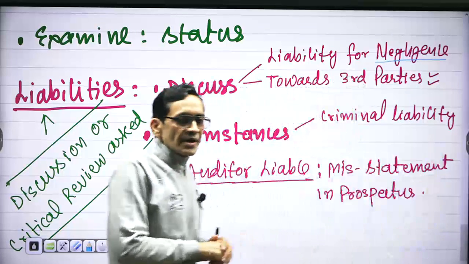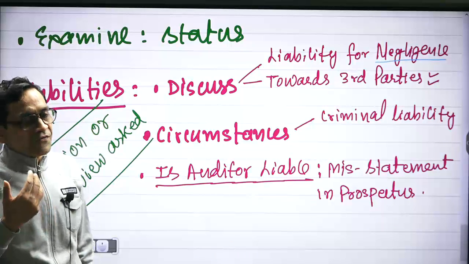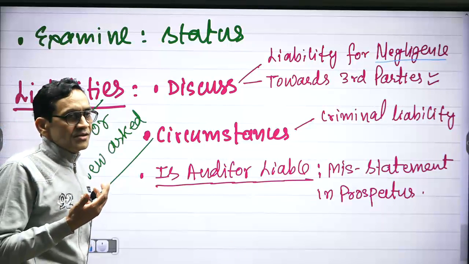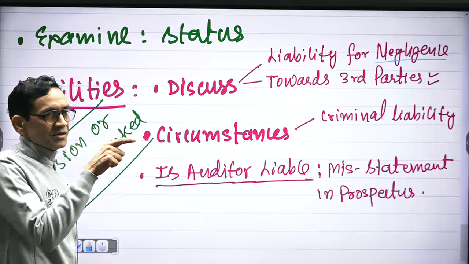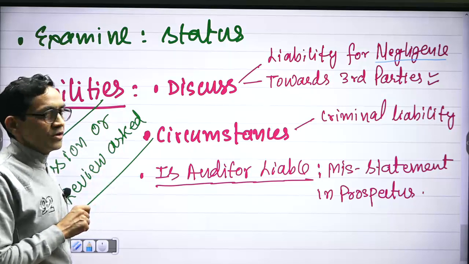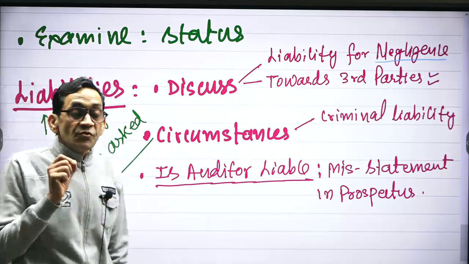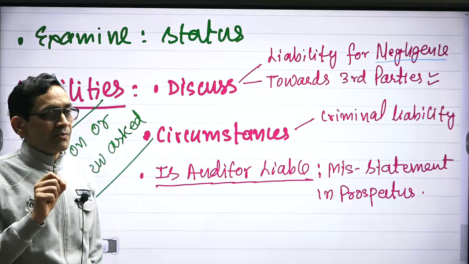Definitely auditor is expected to work as a watchdog, due care and skill. And if he works carelessly, then there may be loss to other party. He must compensate them for carelessness. But it is very difficult to fix this liability.